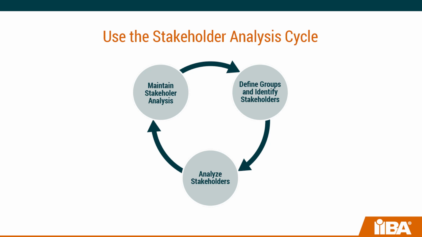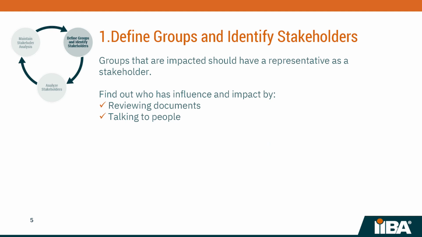The stakeholder analysis cycle has three main activities: defining groups and identifying stakeholders, analyzing stakeholders, and maintaining stakeholder analysis. These activities may need to be updated throughout the initiative. Defining groups and identifying stakeholders. This initial activity considers the groups of stakeholders relevant to each project or initiative, and then targets the specific people within those groups that are stakeholders.